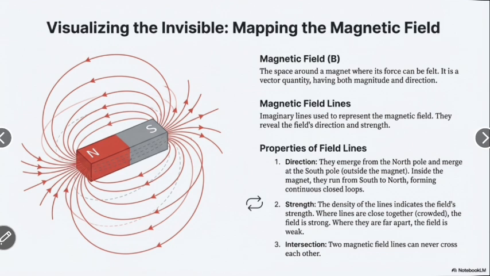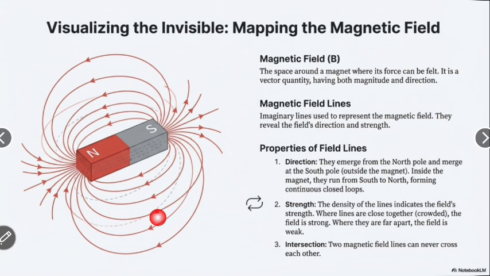Visualizing the invisible: mapping the magnetic field. First, the magnetic field. Magnetic field is denoted by capital B. It is the space around the magnet where its force can be felt. It is a vector quantity having both magnitude and direction.